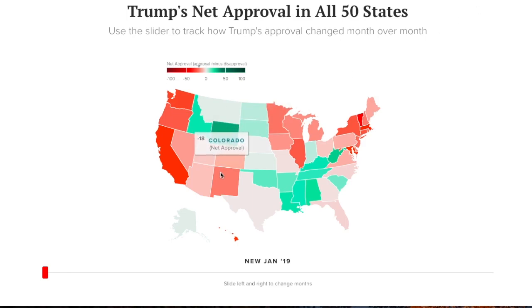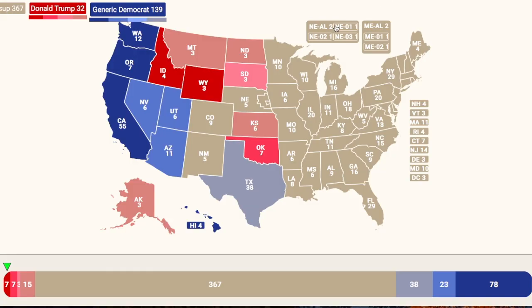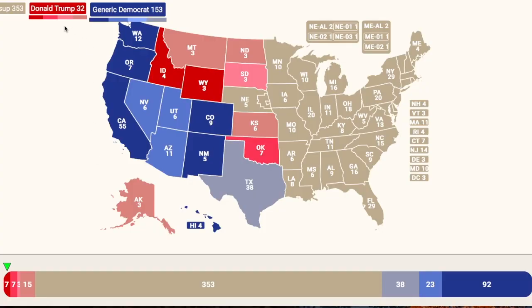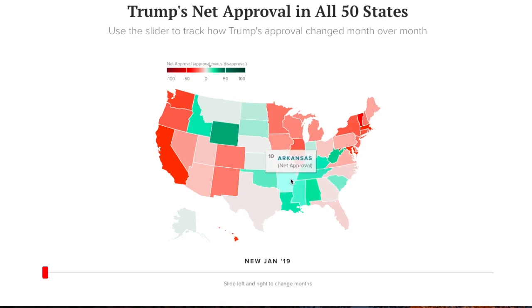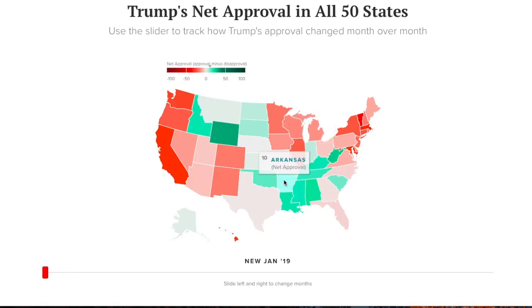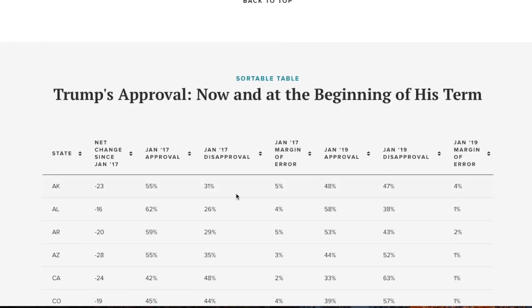In Colorado and New Mexico are underwater by 18 and 18 respectively. That means both of these states move into the safe Democratic column. Again, not a prediction at this point. Louisiana and Arkansas both strongly approve of the president, so we're going to be putting Louisiana into the safe Republican column, Arkansas into the likely Republican column, which actually slightly shocks me. I would have thought Arkansas would have a stronger approval rating than just 10.